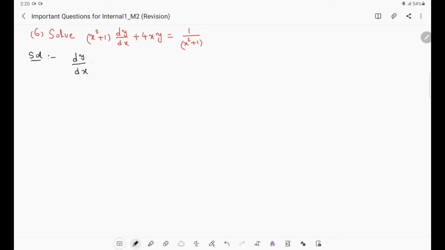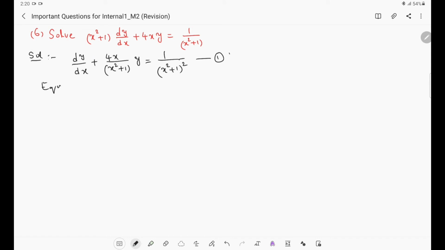What we get here is plus 4x by (x square plus 1) into y equal to 1 by (x square plus 1), which is already there, and one more x square plus 1 comes, because of which we get a square. Now consider this as equation 1.